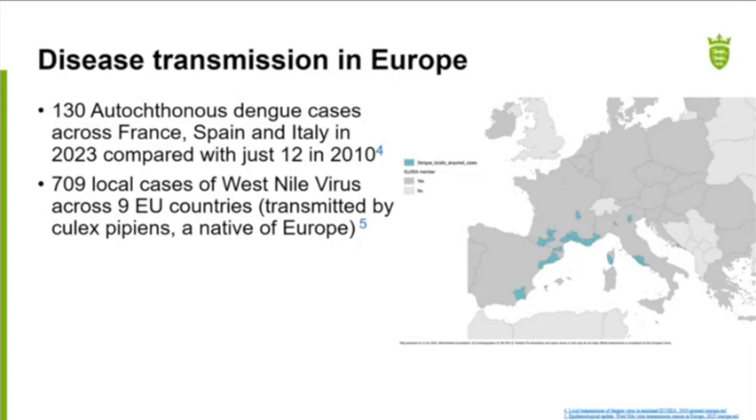This slide's mentioning the disease transmission in Europe. So we've had 130 autochthonous cases across France, Spain, and Italy last year, and you can compare that to just 12 in 2010. So it's a big increase. It's not large numbers, but the increase is big over that 13-year period. West Nile virus, more than 700 cases in 9 EU countries, and that's actually vectored by Culex pipiens, which is a mosquito native to Europe.